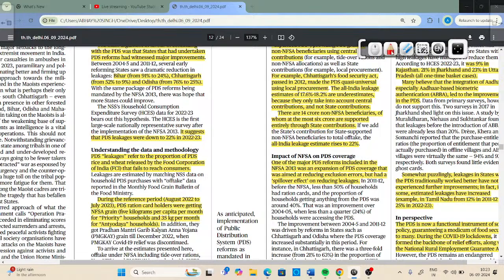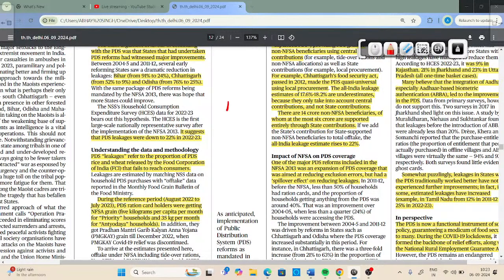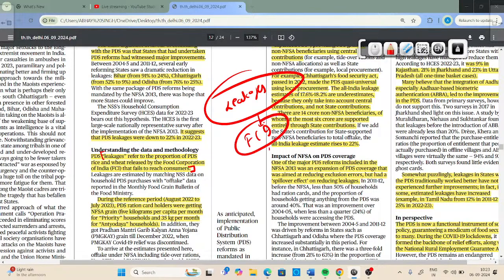The meaning of leakages is given right in the article, in the third paragraph. Leakages refer to the proportion of PDS rice and wheat released by Food Corporation of India that fails to reach consumers. Now we can understand this: suppose Food Corporation of India (FCI) has released 100 kg of wheat.